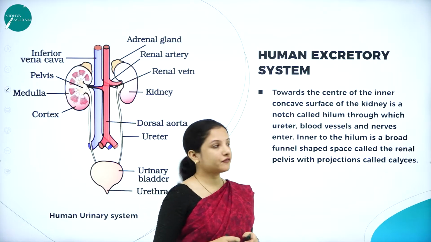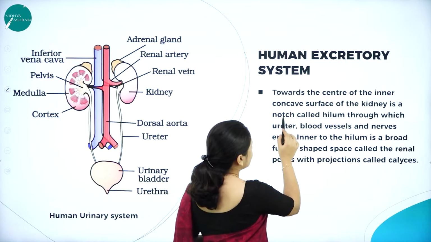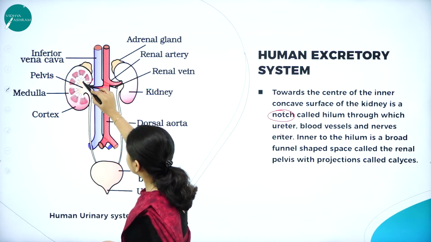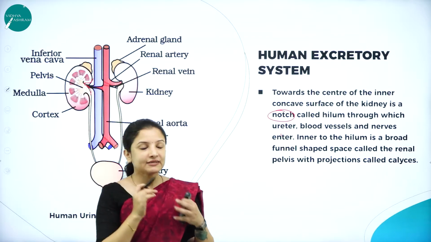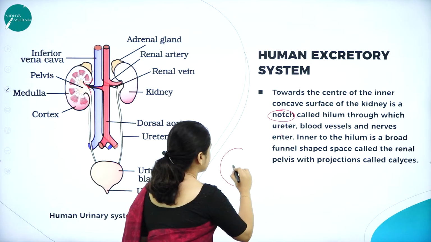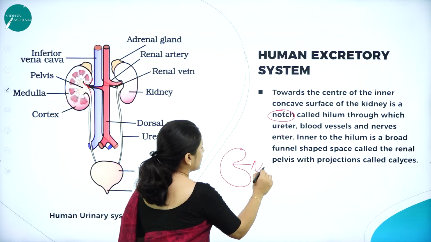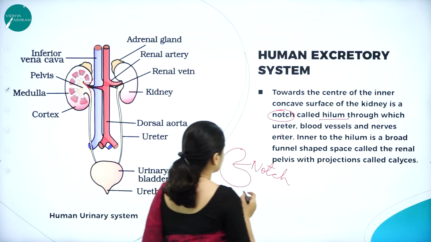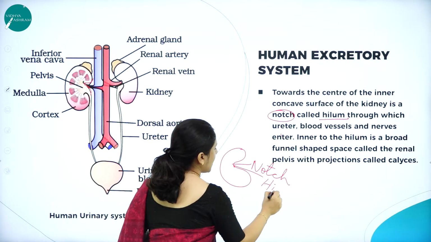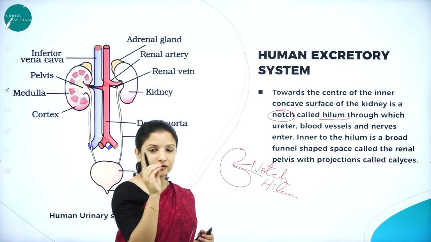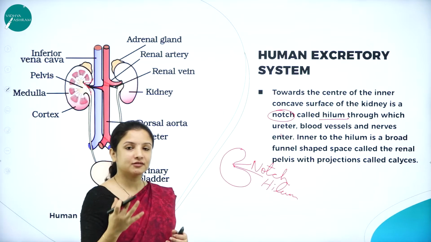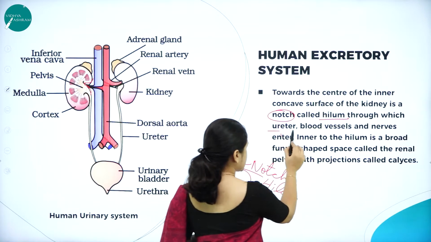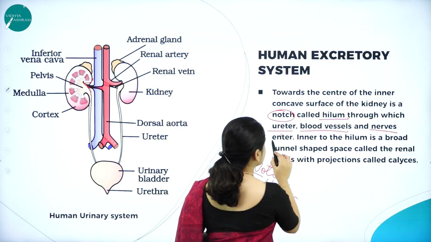Towards the center of the inner concave surface of the kidney, there is a notch. A notch is nothing but a bend, right? As you can see, this is a notch, just as in bean seeds there is a notch. This notch is called the hilum. Even in seeds there is a notch called the hilum. If you study the structure of seeds, they call it the hilum there as well, through which the ureter, blood vessels and nerves enter.